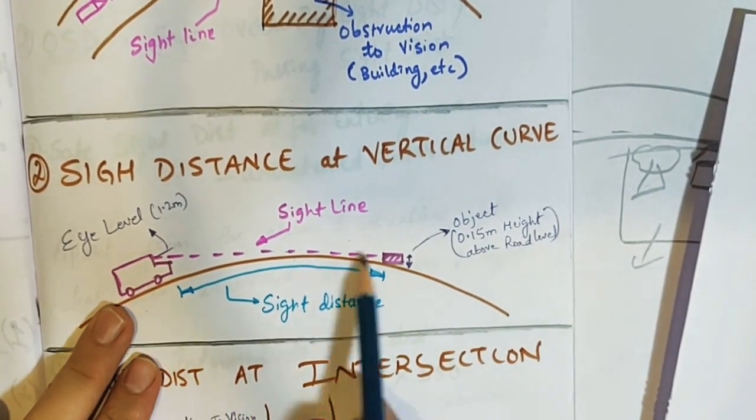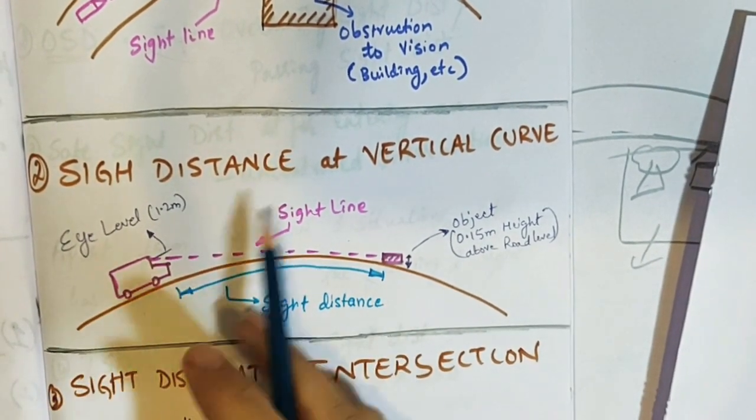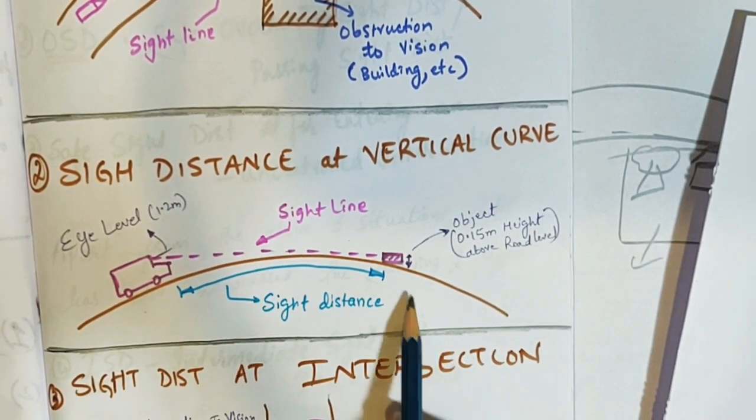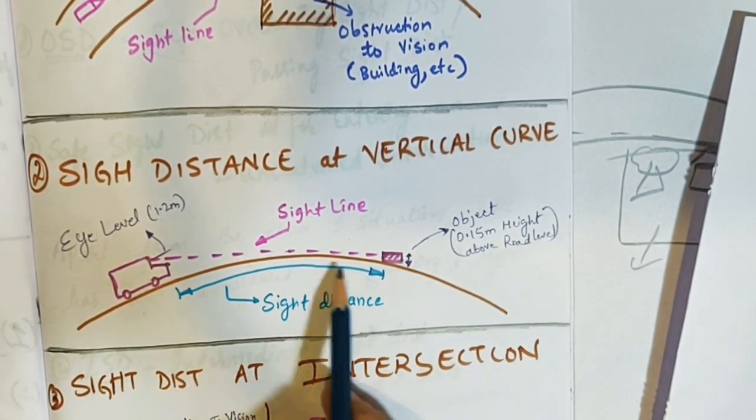So the pink is the sight line, the blue is the sight distance. So this is the amount of sight distance measured in terms of the road length.